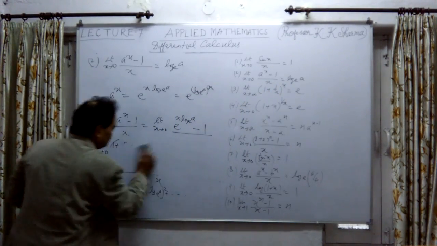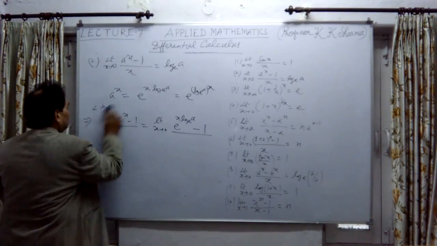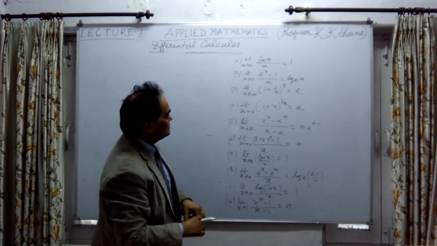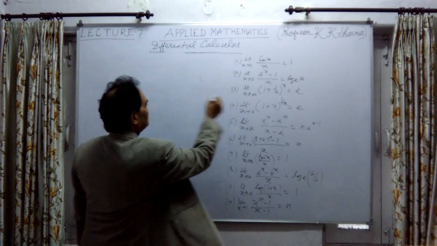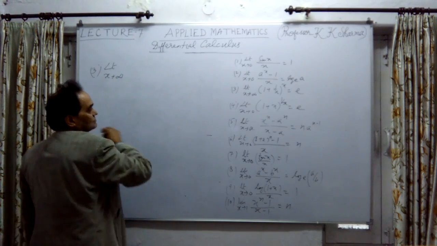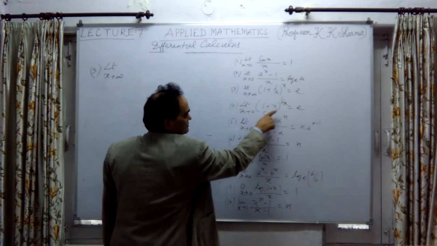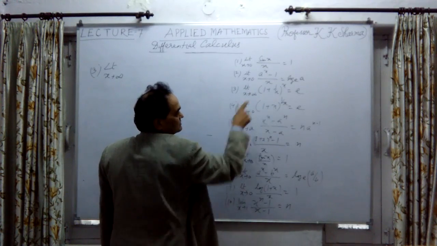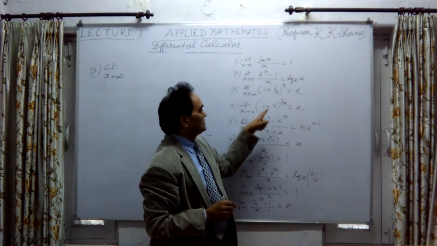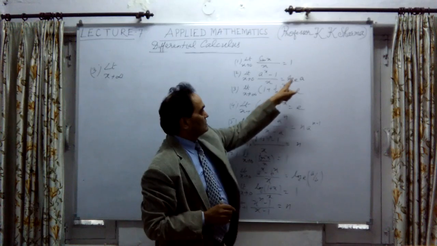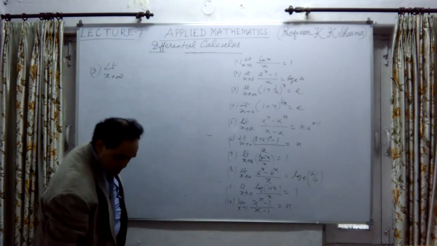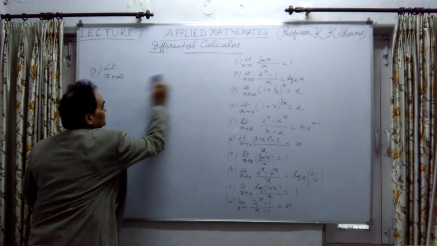Now what is the third one? Let me take the next, third question. Limit x tends to infinity when it is 1 upon x, and x tends to 0 when it is x. This is to be remembered by the student: that when 1 upon x is there, then the limit is infinity, and when x is there, then the limit is x tends to 0. Both are similar types; they are corollaries of each other.